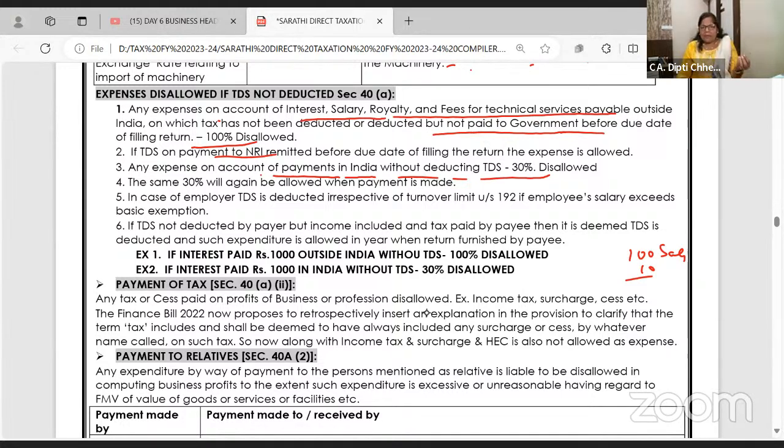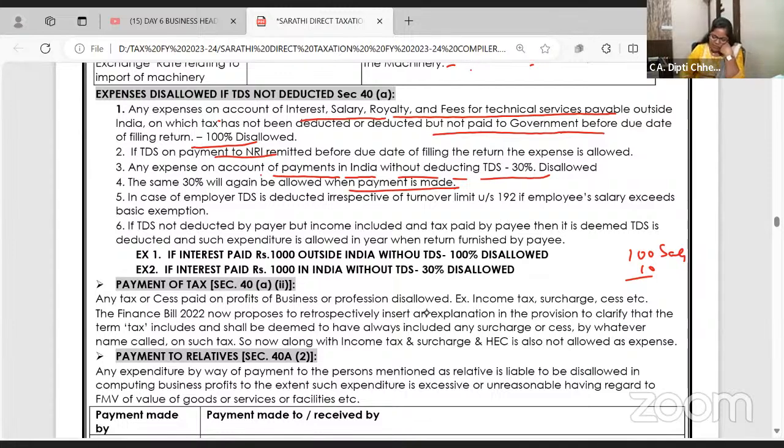In India, if you make payment and forget deducting TDS, say you have paid 1 lakh interest, 30%, that is 30,000, will be disallowed. The same 30% will again be allowed when the payment is made. So right now I paid 1 lakh interest but missed deducting TDS in India. 30% is disallowed. Next year when it is paid, it will be allowed. I hope you are getting it. When I deduct the TDS and pay to the government, that 30% will be allowed.